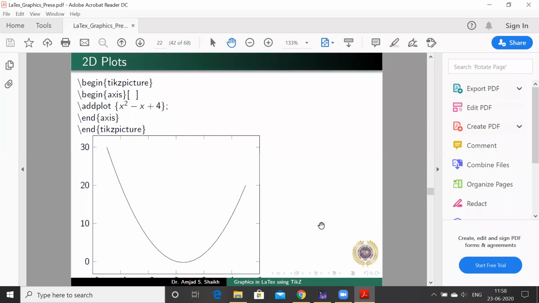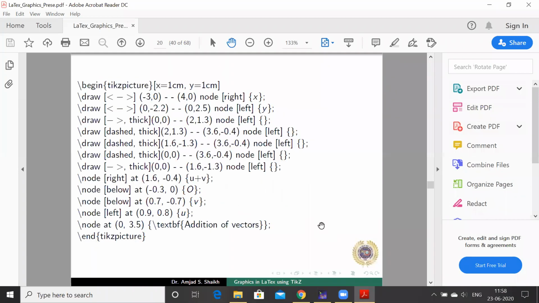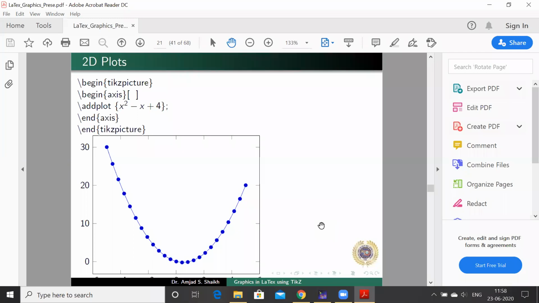The next thing is about plotting 2D and 3D, drawing 2D and 3D plots in LaTeX. You see, up till now, since yesterday, we have seen that LaTeX can be used for writing any documents, articles, research papers, etc. But here you can also see a very advanced and important feature of LaTeX, that LaTeX can be used as a computational software also.